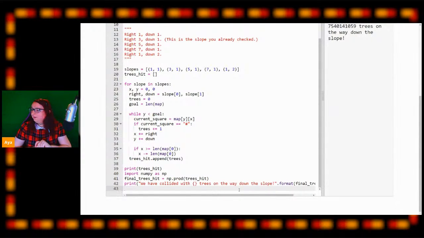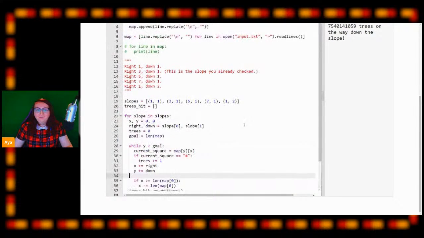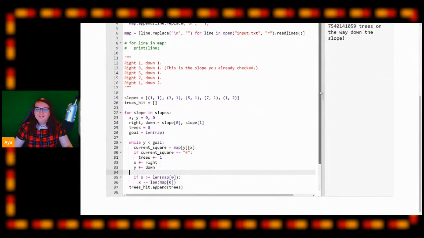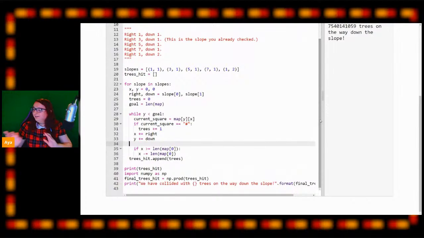So that's it. Now we are going. So is everyone getting their second star here? So, yep, we have 2 people with stars, 3 people with stars. Wonderful. We are getting our stars. So that's fantastic. We're all now getting our second stars with our lovely bit of code here that lets us go down the slopes and count how many trees we hit, which is a lot of trees.